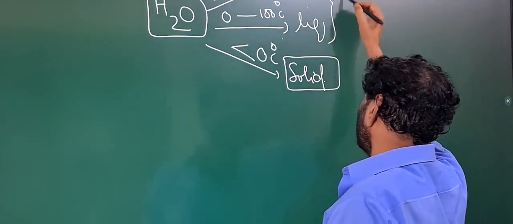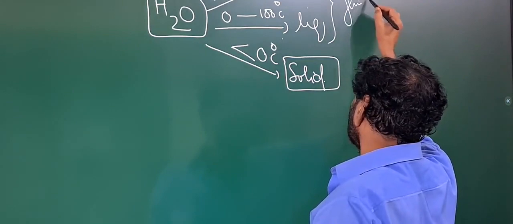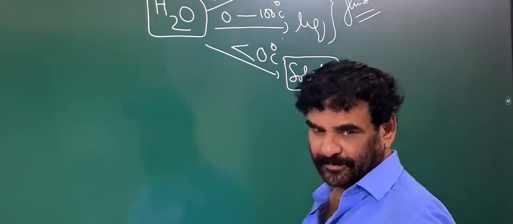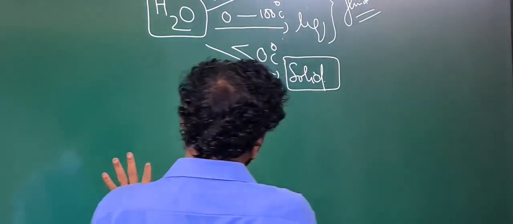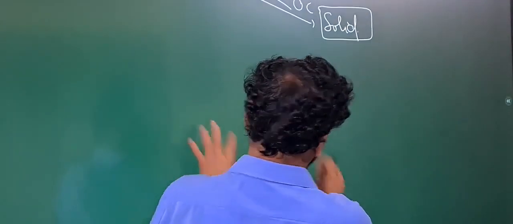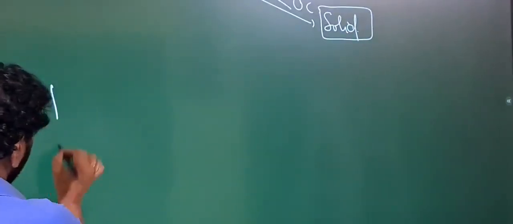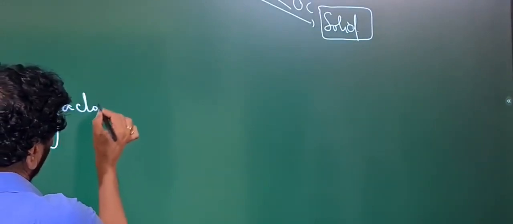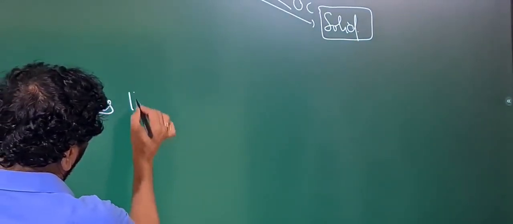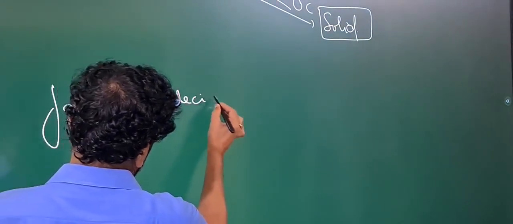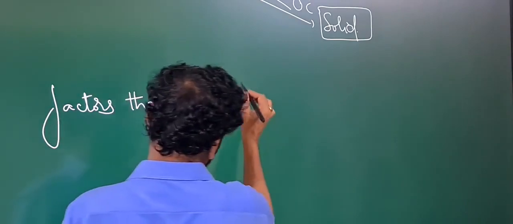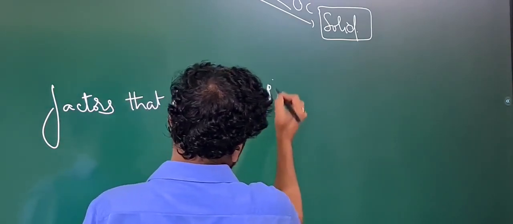In the solid state, translational motion is not possible. Now, what are the factors that decide the physical state?